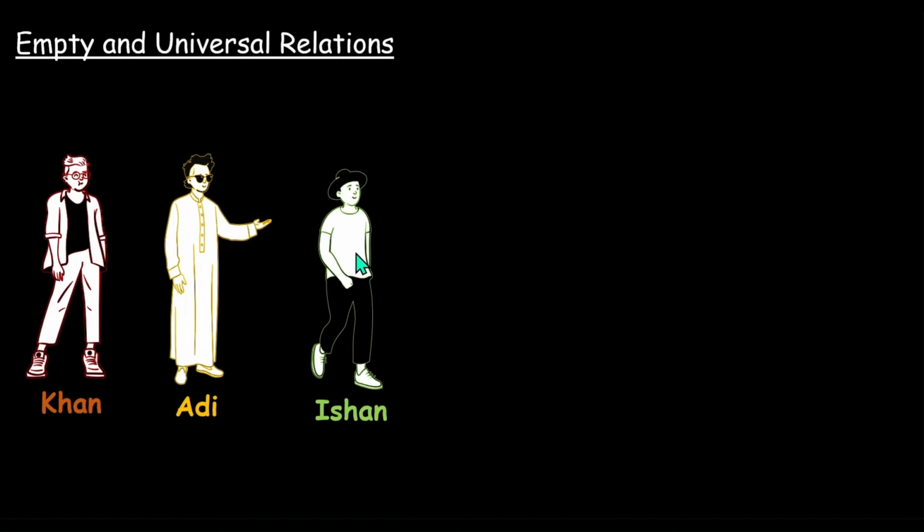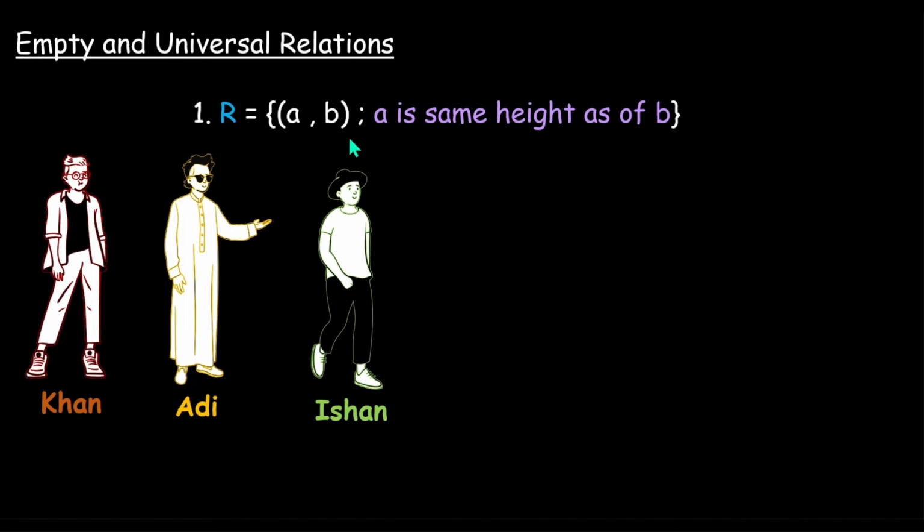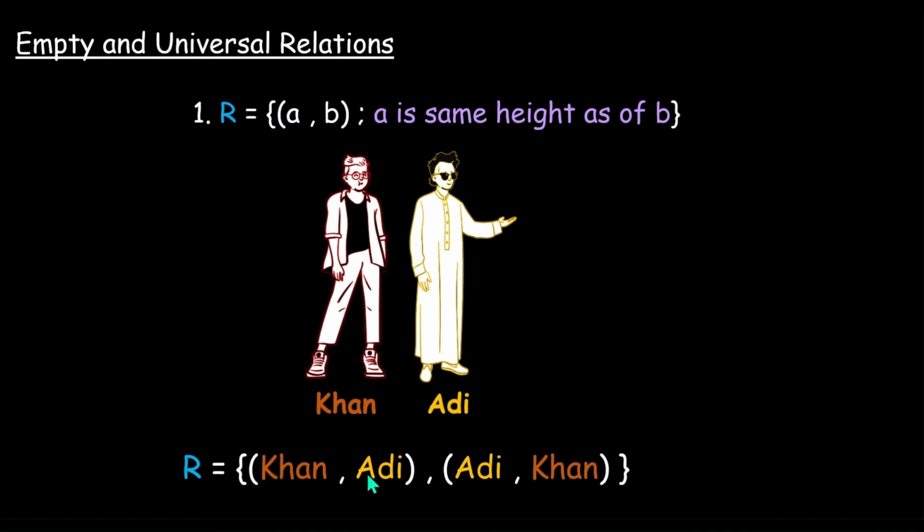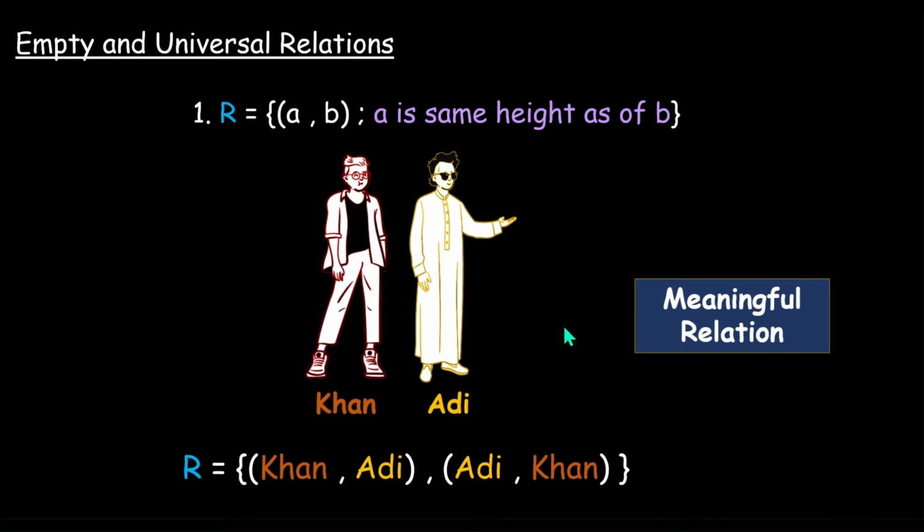So Ishan, being the smallest in height, very cleverly comes up with the relation. That relation would be AB when A is the same height as B. So Ishan, being the smallest in height, will not be considered, whereas Adi and Khan are of the same height. So these two would be there in the relation. So we have Adi and Khan, and the relation would look like Khan Adi or Adi Khan. The order doesn't matter, right? So this is a meaningful relation because out of the three people, two people are easily segregated out.